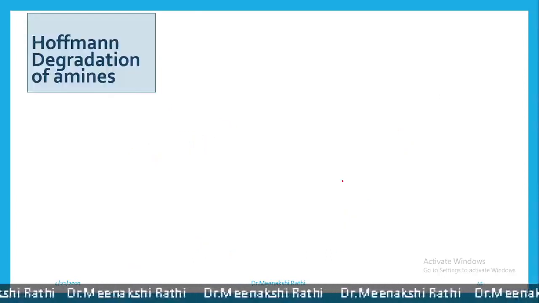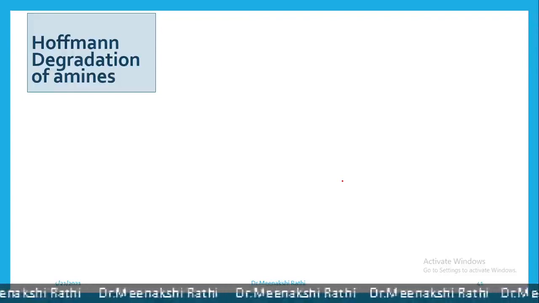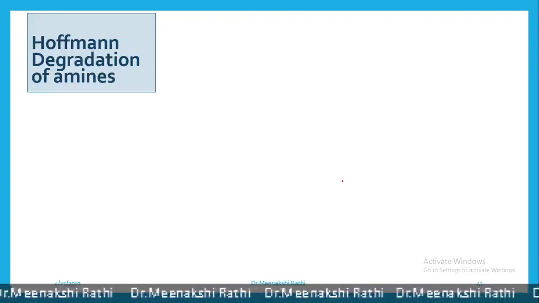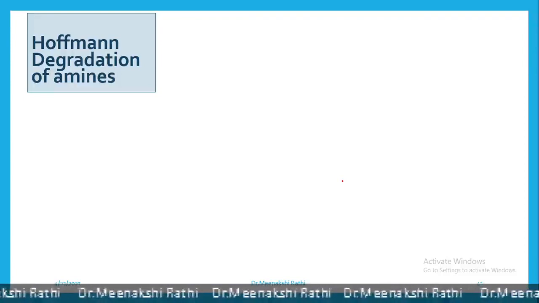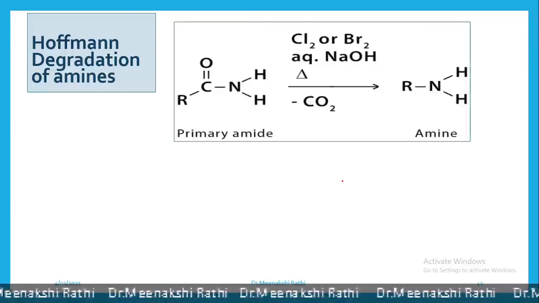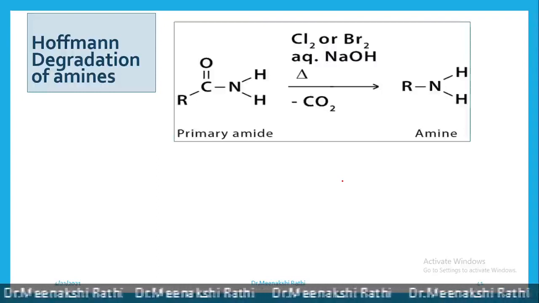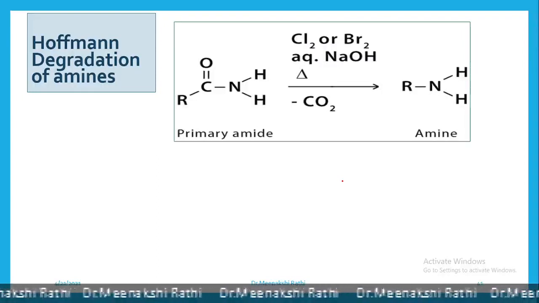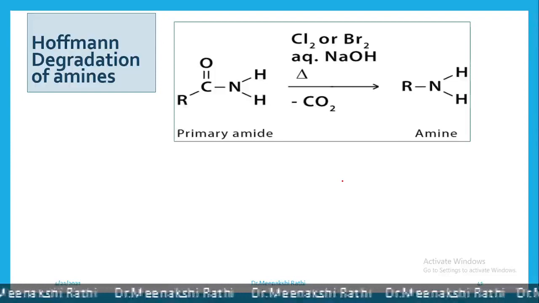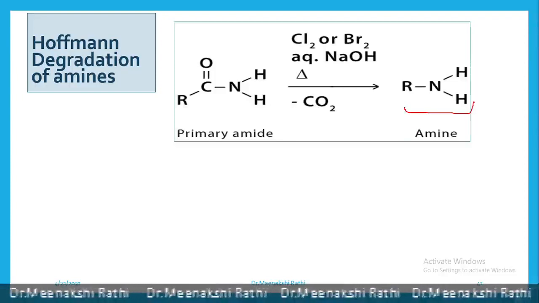Now let's begin with the reactions of amides. A very few reactions are discussed in your syllabus. One of the most important reactions is the Hofmann degradation of amide. Now in this reaction, when amides are treated with hypohalides, it forms amines with one carbon atom less.